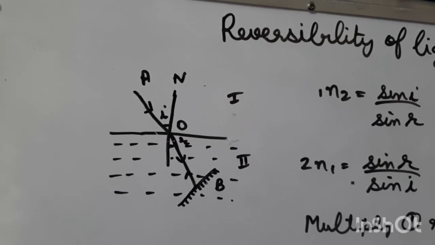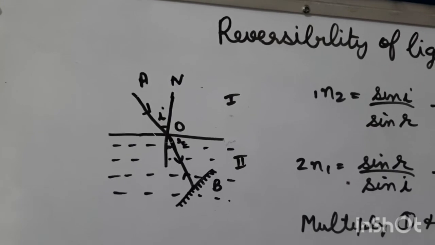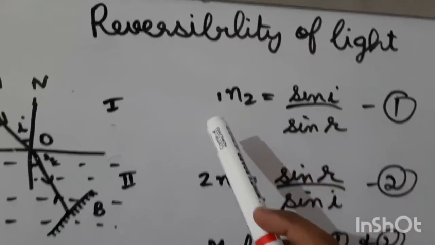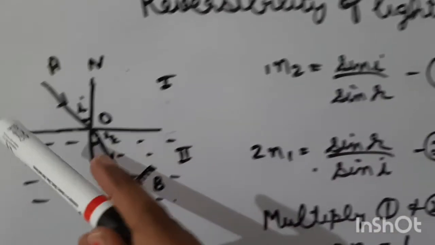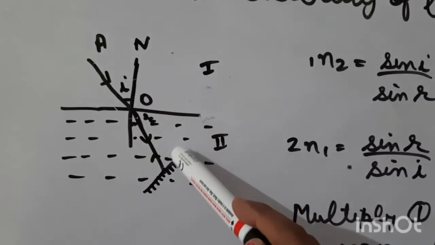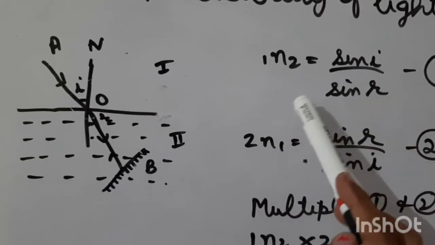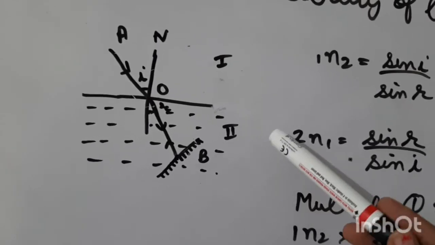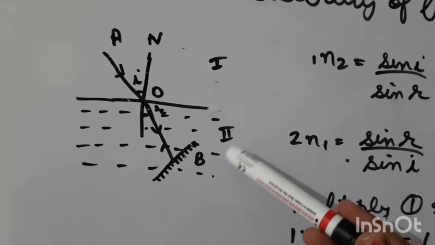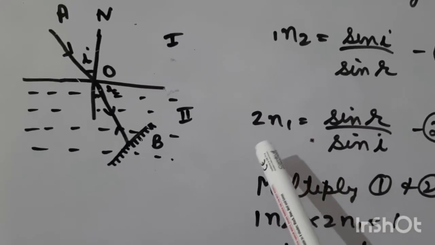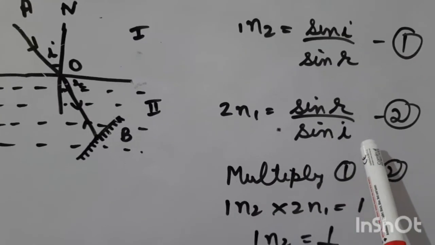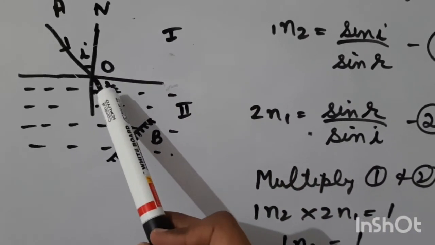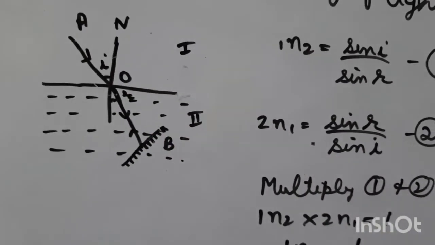Now we will apply Snell's law for the light ray traveling from medium 1 to medium 2. That is, 1n2 is equal to sin i upon sin r, where this is the angle of incidence and this is the angle of refraction. Next we will apply Snell's law for the light ray going back, that is, going from medium 2 to medium 1. We have 2n1 is equal to sin r upon sin i, because in this case this is the angle of incidence and this is the angle of refraction.